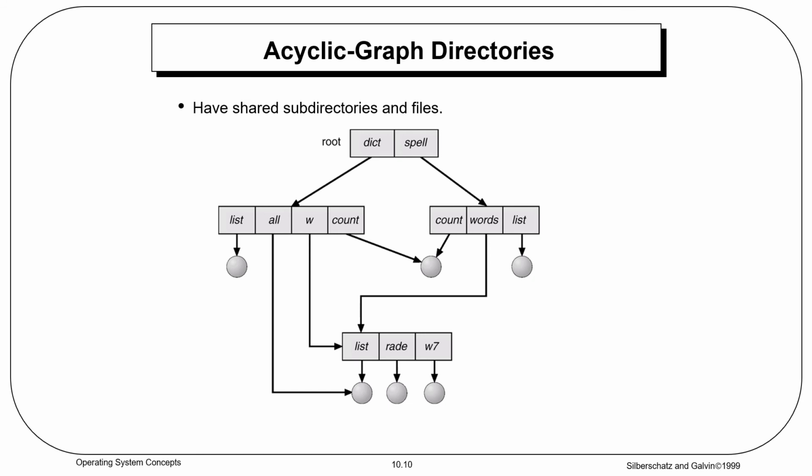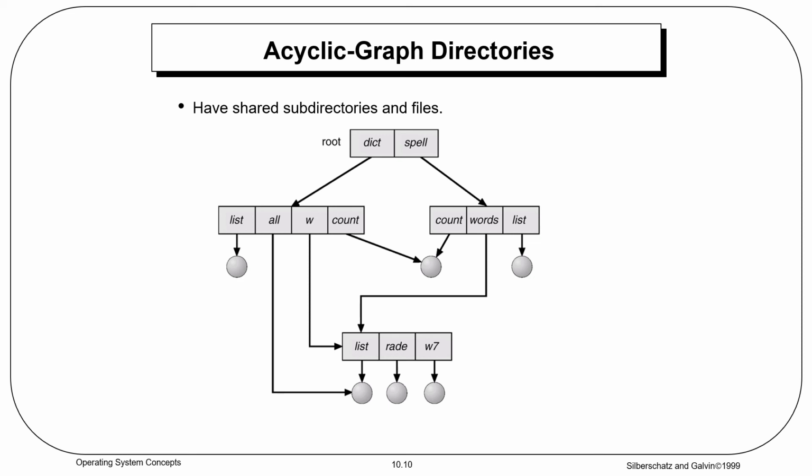Now we will discuss acyclic graph directories. In acyclic graph directories, a subdirectory or a file is shared between two subdirectories. A file or subdirectories are shared between two users.